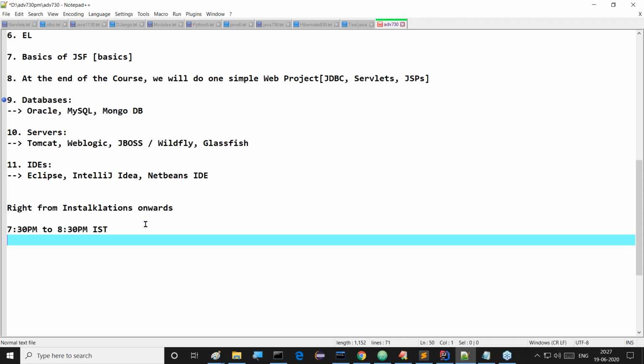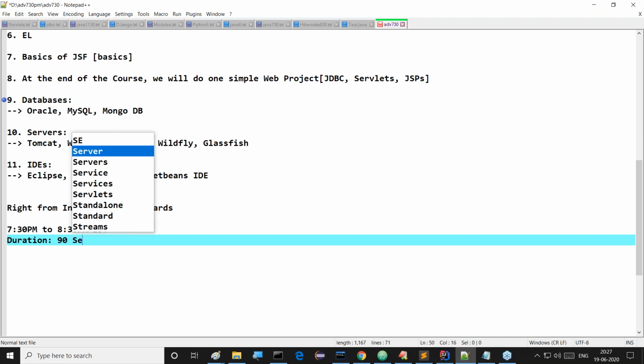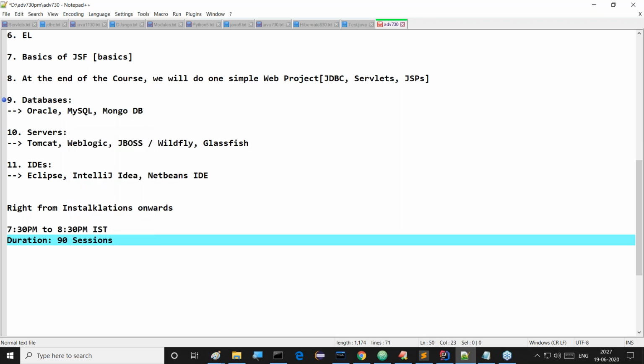Next one is the duration of this course. I'm thinking about it, and exactly 90 sessions I require. 90 sessions are required to complete this course. But if you people are giving more interaction, automatically it's going to be delayed. But max, within 90 sessions, we are going to complete the total course.